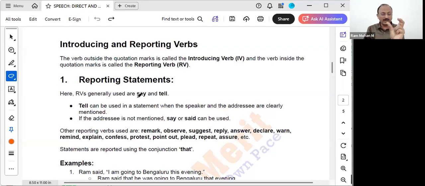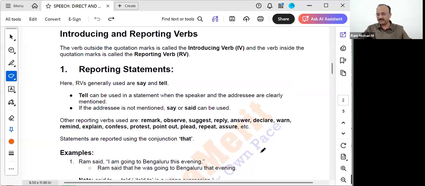Here, said to will come. When we use the word told, we should not use to. Ram told Sita will come. That means tell can be used when the speaker and the addressee are clearly mentioned in the sentence. If the addressee is not mentioned clearly, then say or said can be used. Now let's see other reporting verbs used in this case.